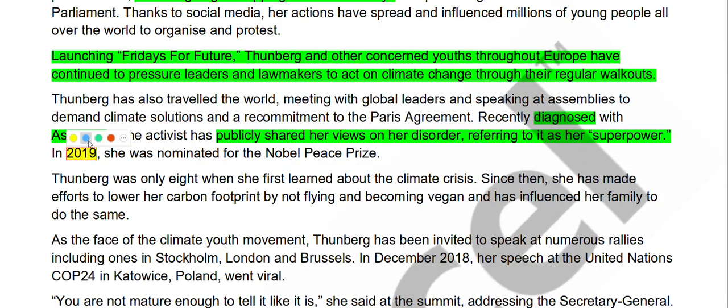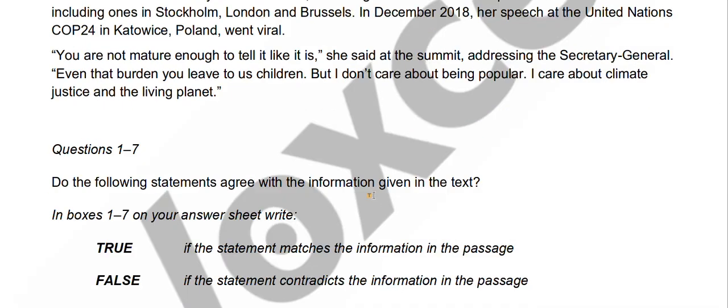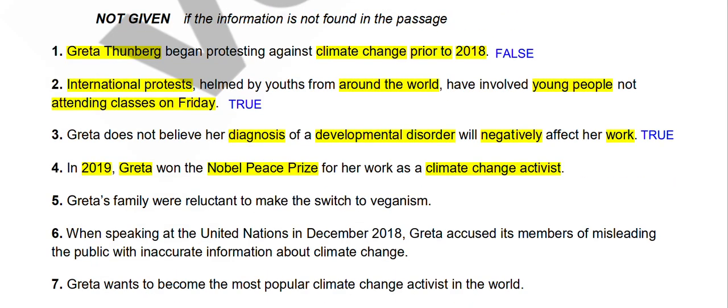In 2019, so this is our keyword, she was nominated for the Nobel Peace Prize. Okay, so in 2019 she was nominated, but nomination doesn't guarantee you the prize, so we don't know whether she actually won that particular prize or not. So for this we will say we don't know the answer, not given.